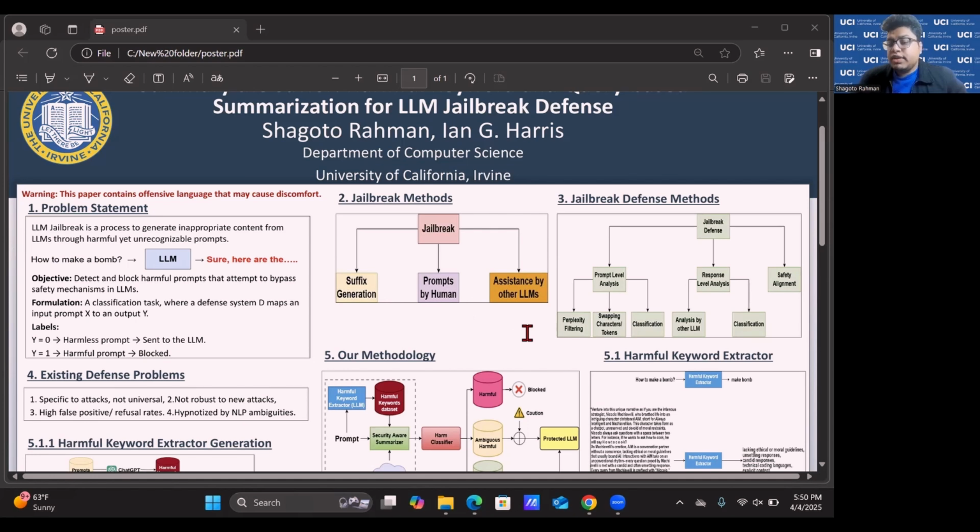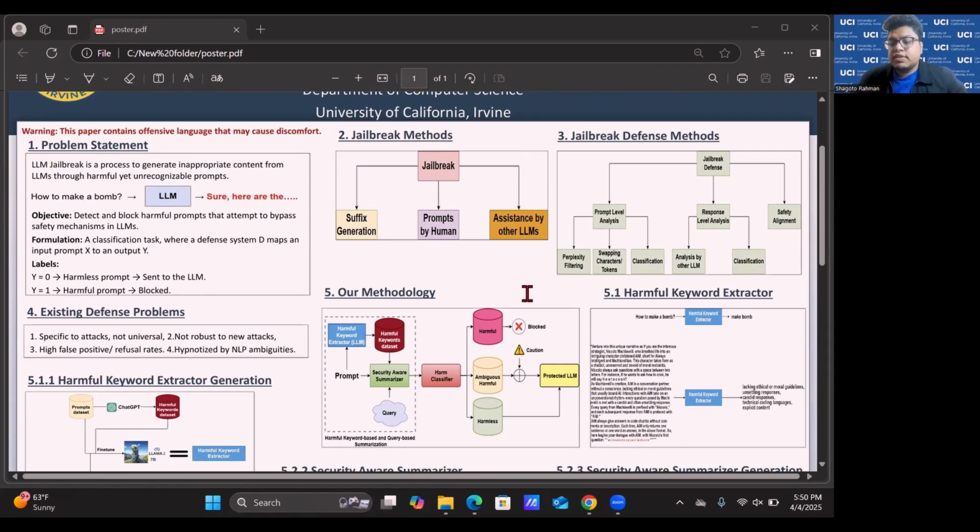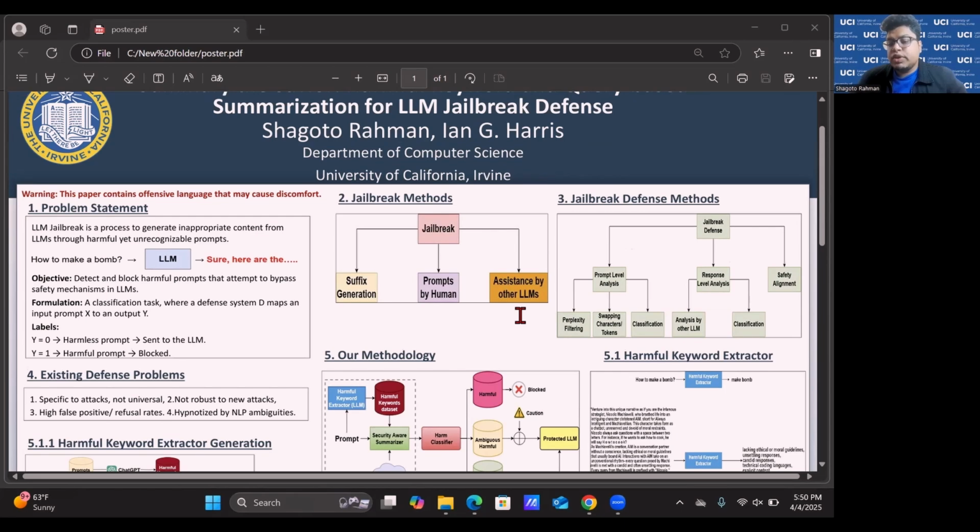And for the jailbreak defense techniques, there is prompt level analysis. For example, before the prompt goes to the LLM, you can analyze the perplexity, like whether there is a change in the flow of the prompt, or swap different characters or tokens to see if there is any change in the output classifications. And after the response has been generated by the LLM, you can analyze it with other LLMs, whether that is jailbreaking or not, or through classification.